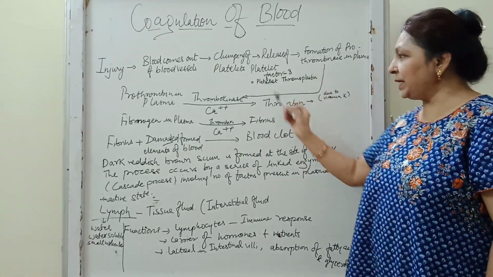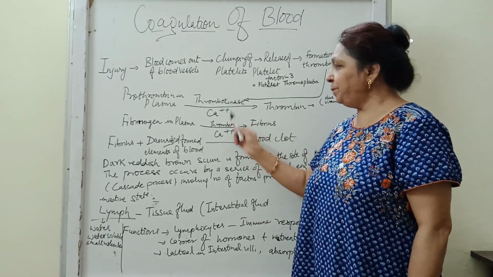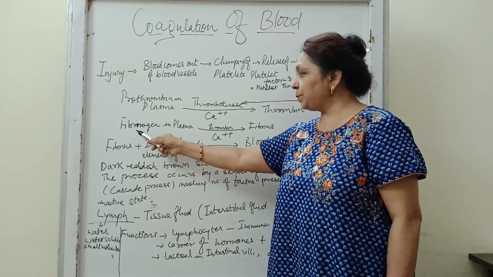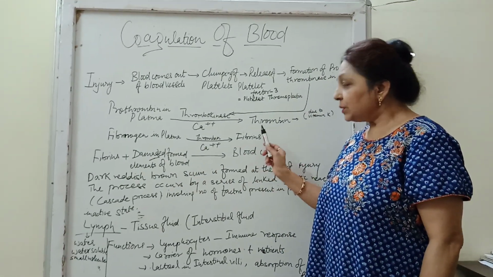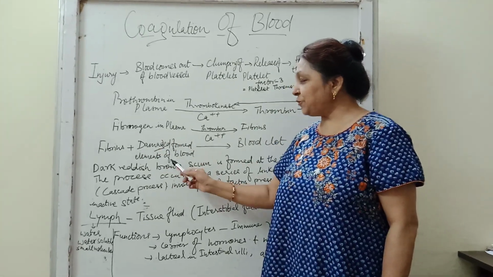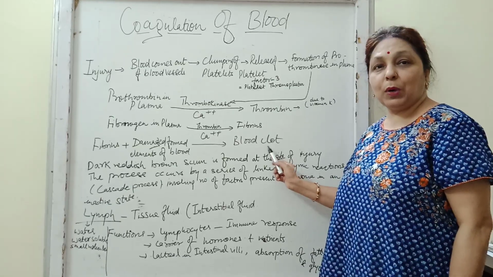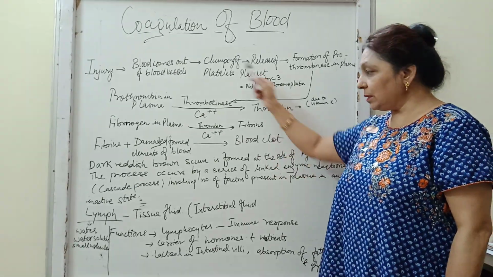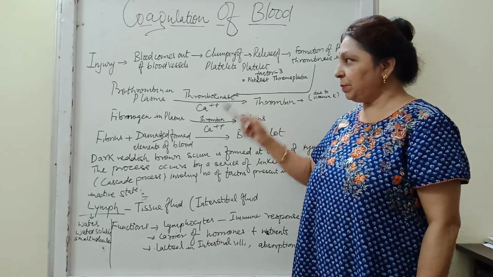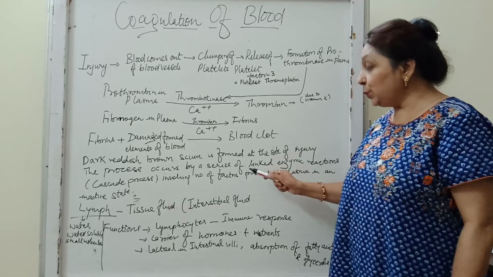These are all proteins only. Then this thrombin enzyme converts fibrinogen present in the plasma into fibrin. So the fibrin and the damaged formed elements of the blood form a scum, or a blood clot. So it is a cascade process, I am repeating,